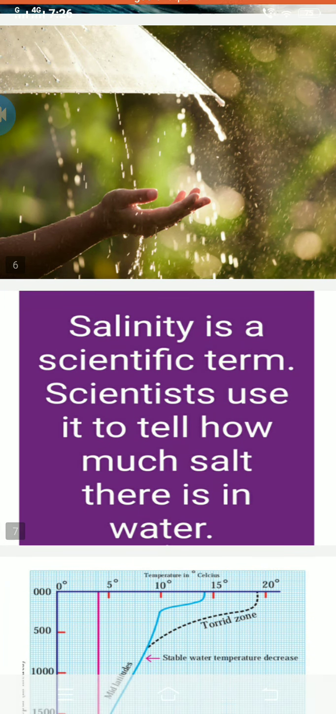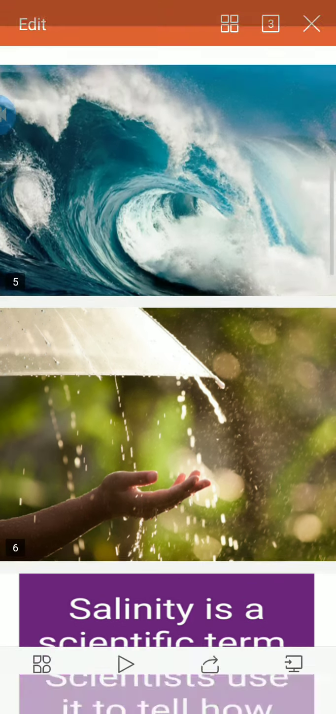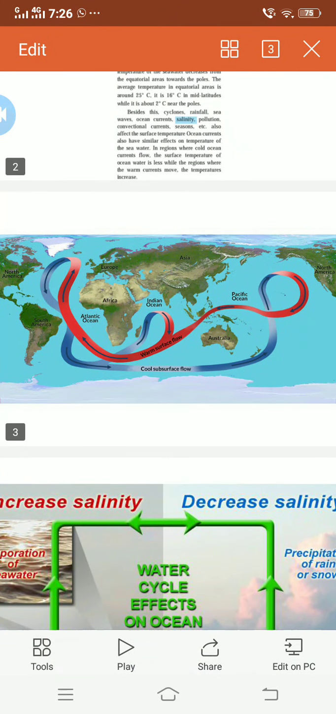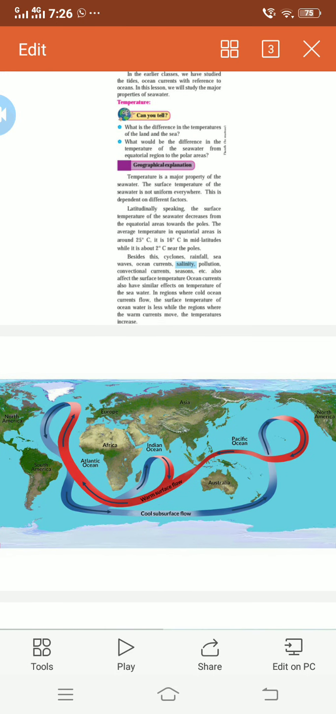See, salinity is the scientific term scientists use to tell how much salt is in the water. Have you tried the ocean water? It is always very salty. So why has this happened? Because of the salinity. Salinity decides how salty the water is, and how the salt is included in the water. It also affects the surface temperature.